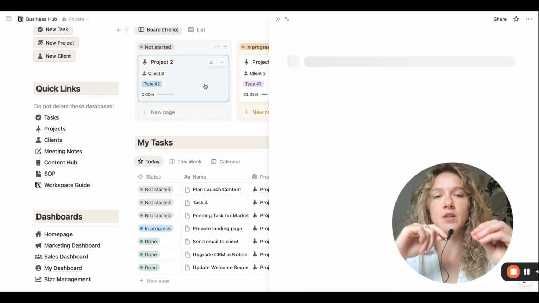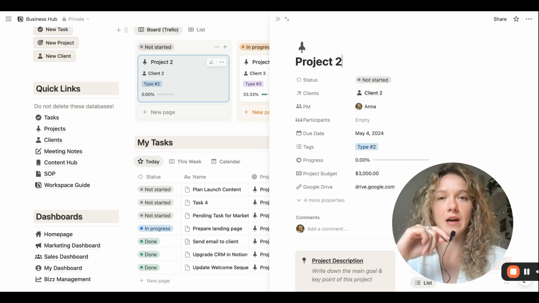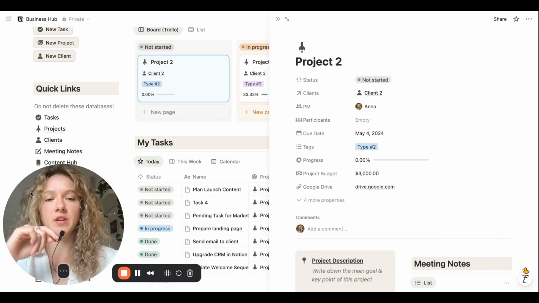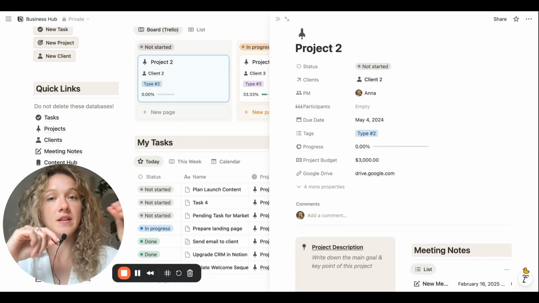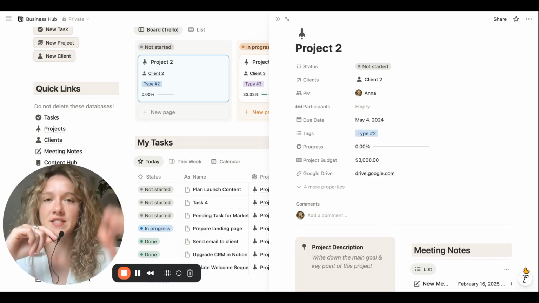And as I was saying, all of the information is connected on the backend. This is going to allow us to not only see the tasks from the outside, as in what needs to be done today, but also from the inside of every project, for example, we can gather all of the details that are related to them. We can create an internal template that already gathers everything that's connected.